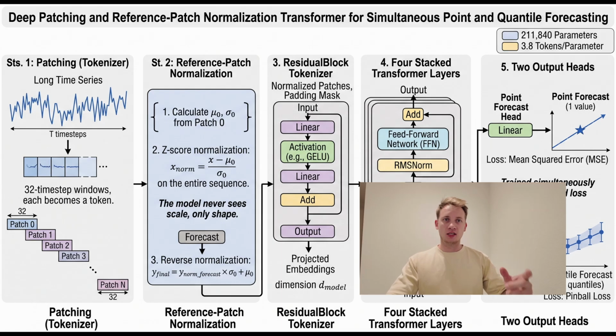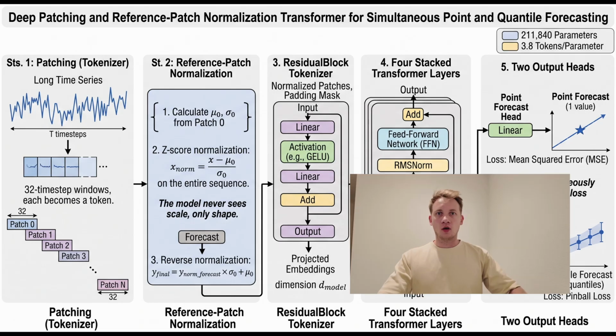Okay, so what did we actually build today? 5 components. First, patching. It split the series into 32 time step windows. Each one becomes a token. Reference patch normalization. This scores the whole series against the first valid patch. Forecast, then reverse it. The model never sees scales, only shape.